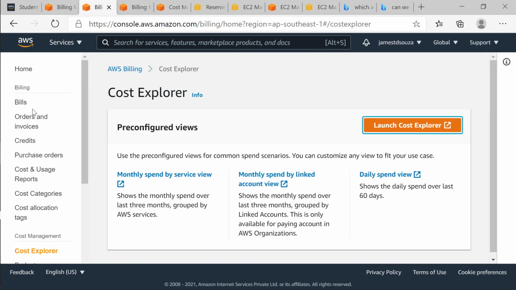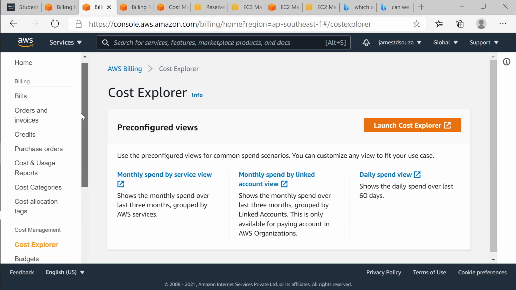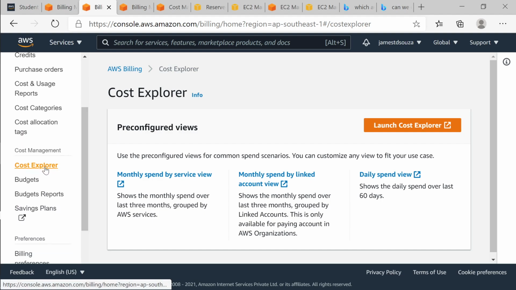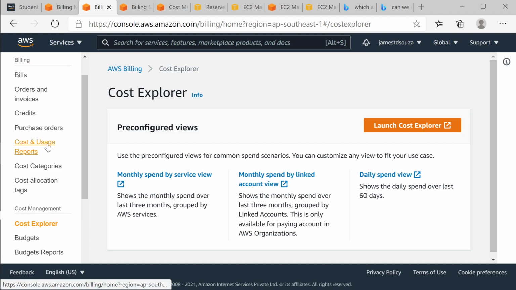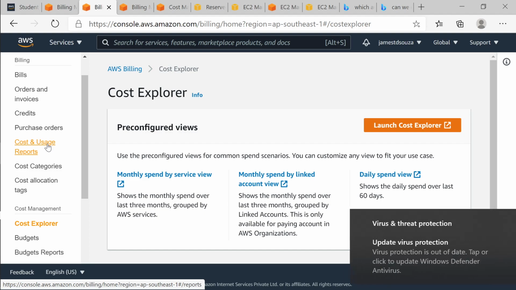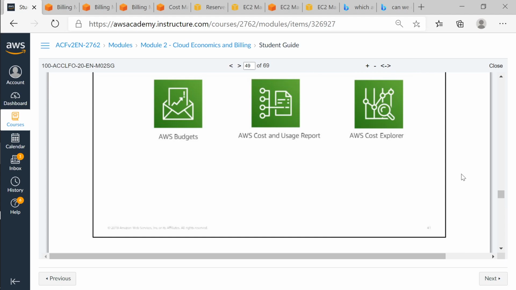So remember, one is your cost and usage reports, the other thing is your budgets, okay, and the third thing is your cost explorer. Cost explorer is a graphical view. Budget is the actions to be taken based on the budget that you set, and cost and usage report is reports that you want to generate based on whatever parameters you want to look out for. So that is what AWS budget, AWS cost and usage report, and AWS cost explorer are.